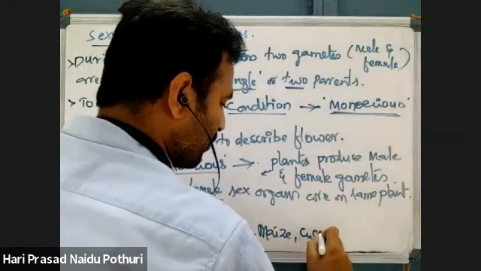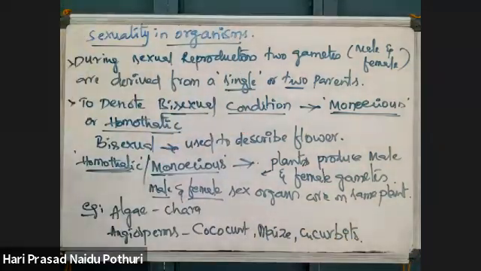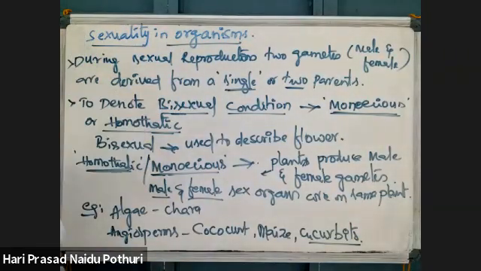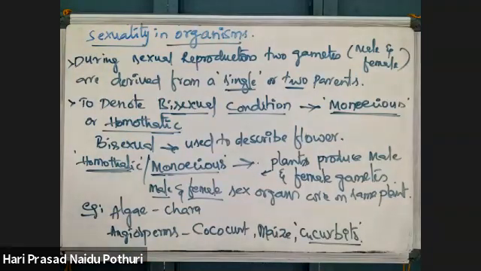Maize, cucurbit. Cucurbit means cucumber, pumpkin, bitter gourd. That gourd family, members of the family Cucurbitaceae, are called cucurbits. Like watermelon, muskmelon, bitter gourd, snake gourd, pumpkin, cucumber, all these.